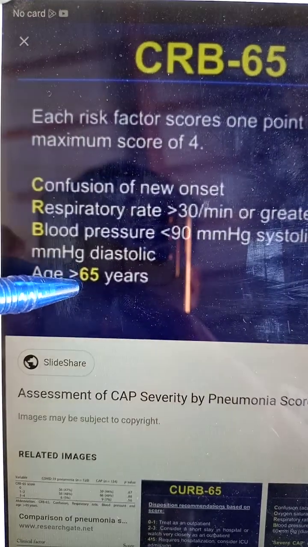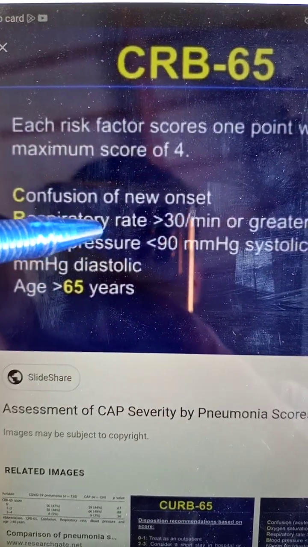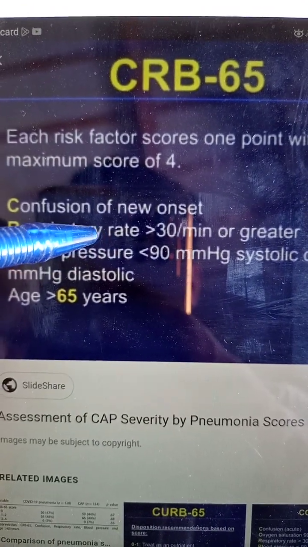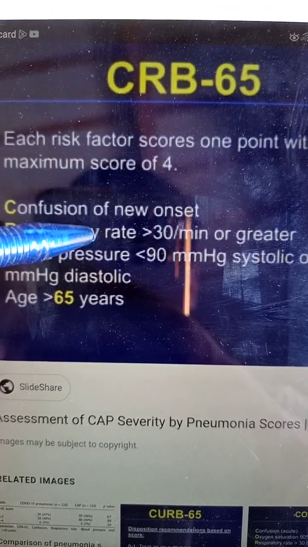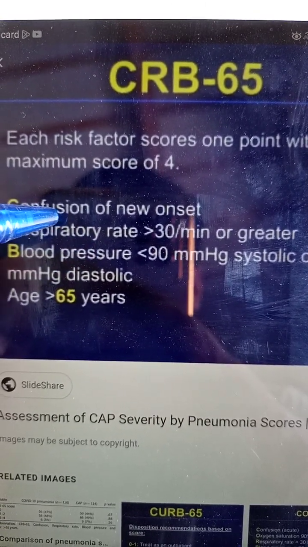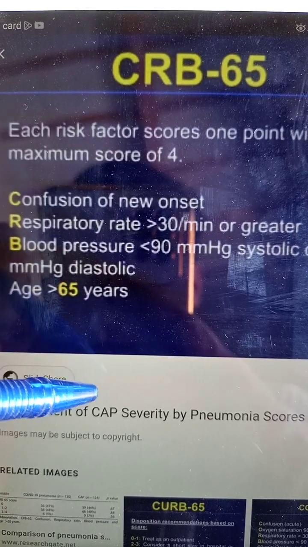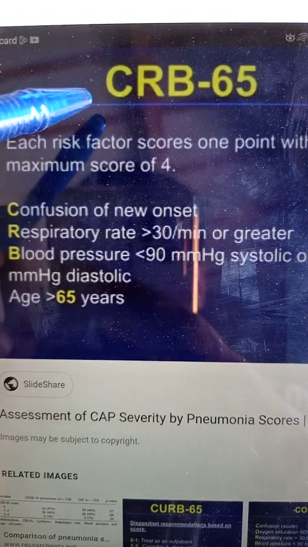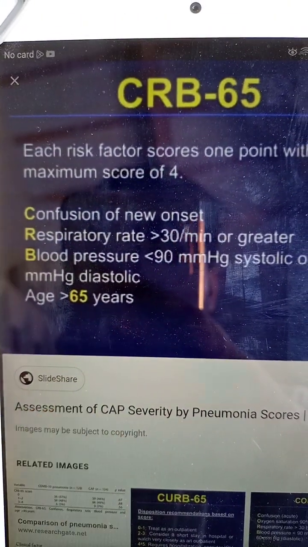So a 65-year-old patient complains of respiratory difficulty with shortness of breath, cough, sputum, and chest tightness, having blood pressure less than 90. Patient is confused. What will be the diagnosis? That may be community acquired pneumonia. So this is the mnemonic CRB 65 in order to look at the severity of community acquired pneumonia.